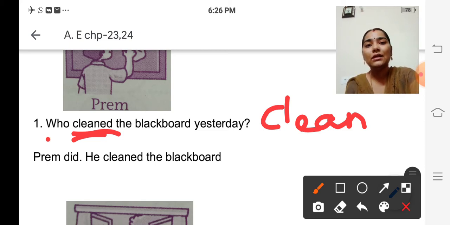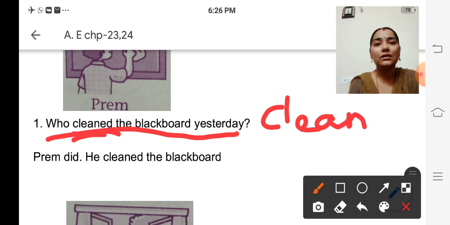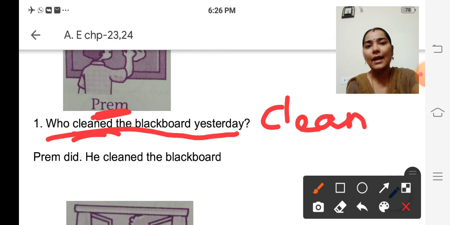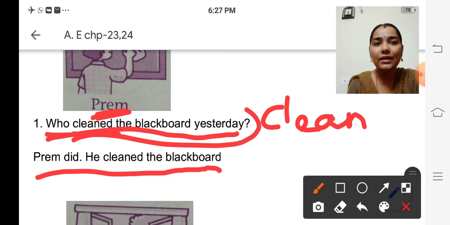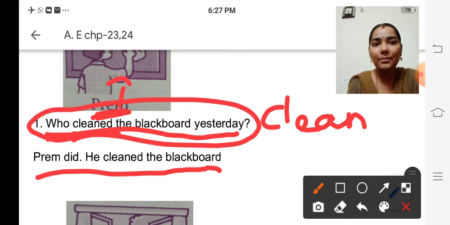So in the question, they didn't give the name of a person. So we have to write the name of the person in the answer. Okay, children. Who cleaned the blackboard yesterday? Prem did. Who did? Prem. They have given the name in the picture. Prem, isn't it? So Prem did. He cleaned the blackboard.